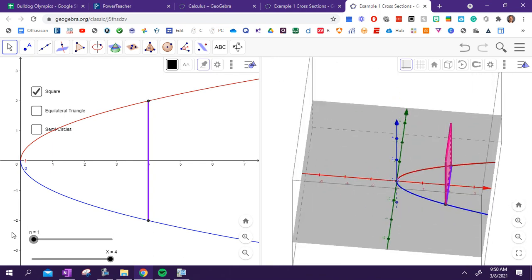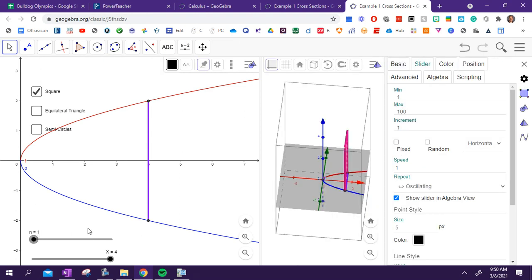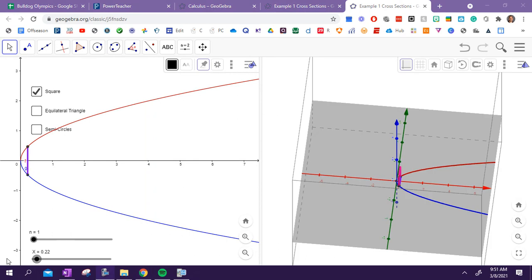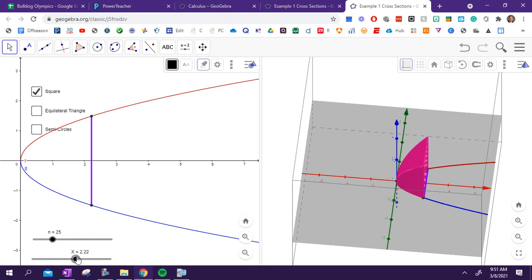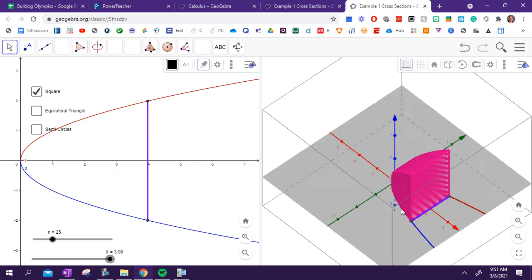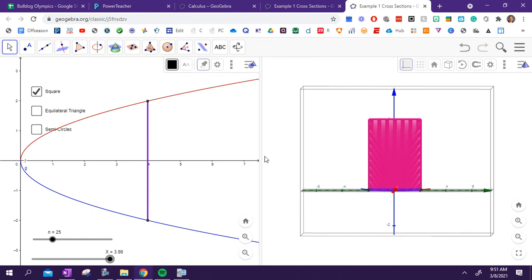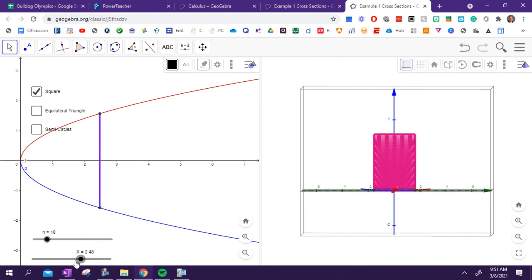Okay, let me adjust this number right here. All right, here we go. So as we look at this thing, we've got this line right here. Okay, and what we're going to do is we're going to be able to find different squares as we work across, from 0 all the way to 4. Okay, we've got squares being drawn over here. See how that shape is a square? Notice that at different lengths, the square is different sizes. Okay, it's different sizes as we go.